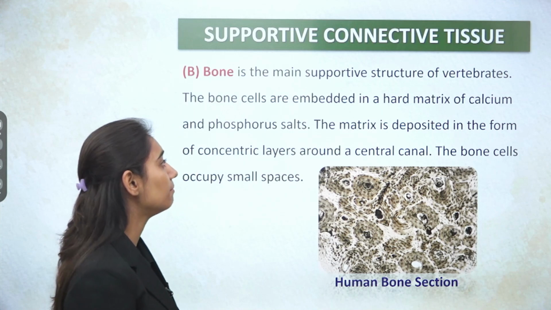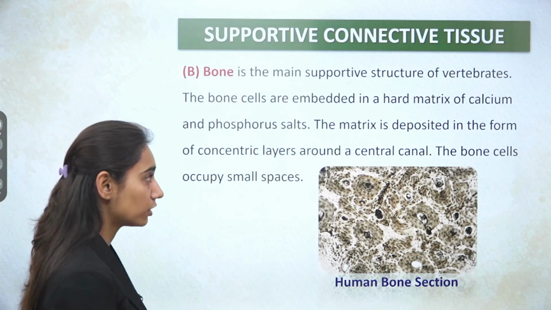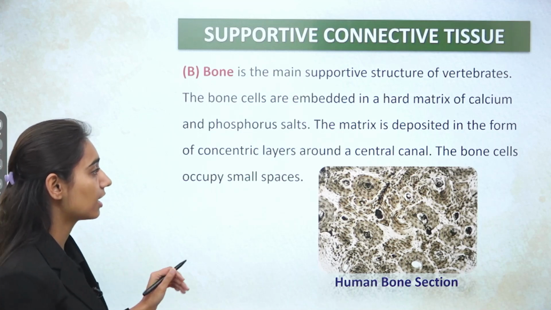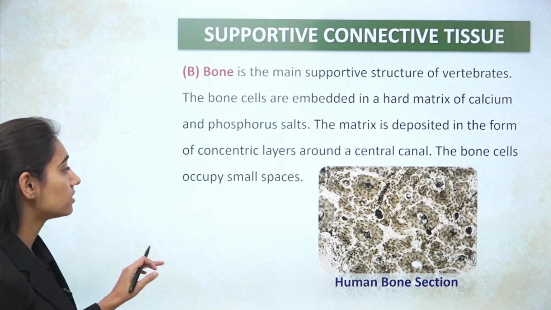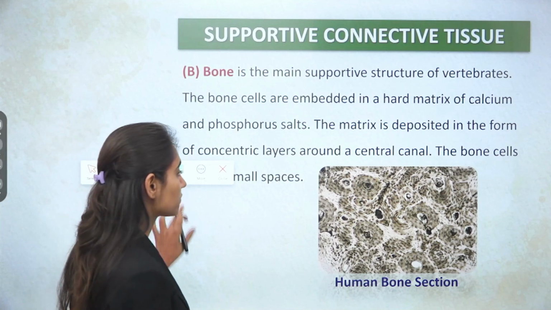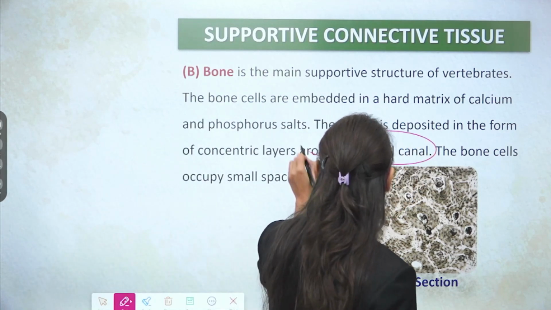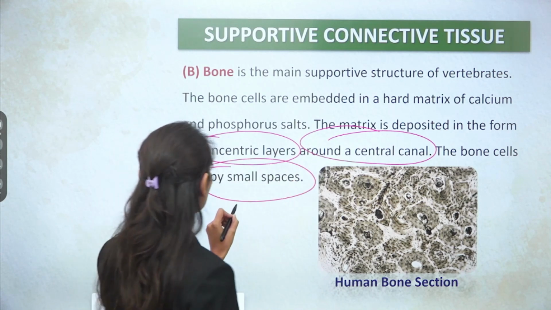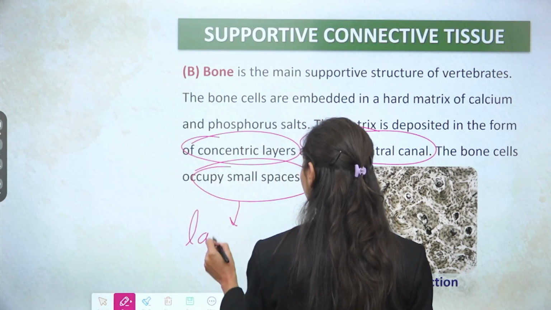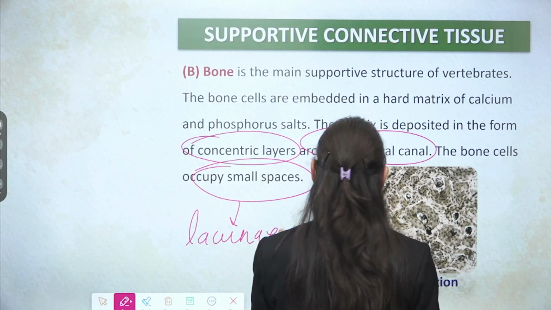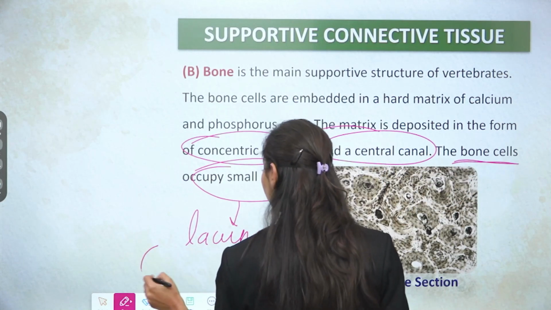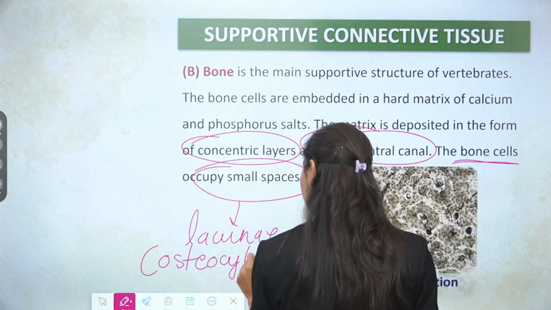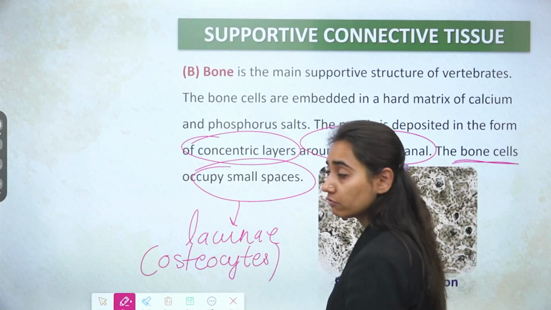The bone cells are embedded in the hard matrix of calcium and phosphorus salts. The matrix is deposited in the form of concentric layers around the canal, and these bone cells occupy small spaces. So there exists a central canal, concentric layers and small spaces. Again, these small spaces are known as lacunae. Inside these lacunae, there are bone cells known as osteocytes. These osteocytes are the bone forming cells.